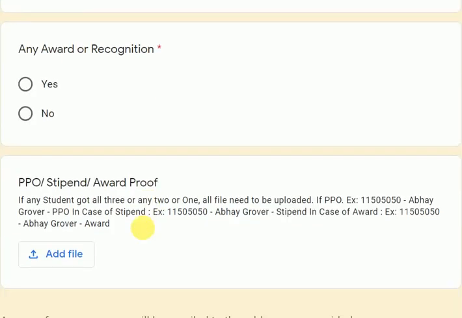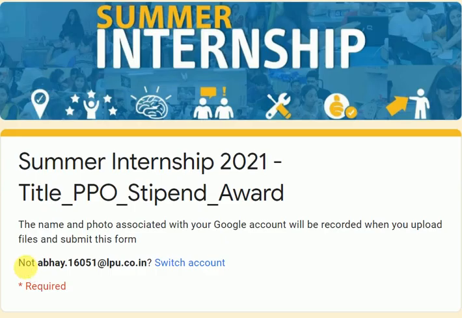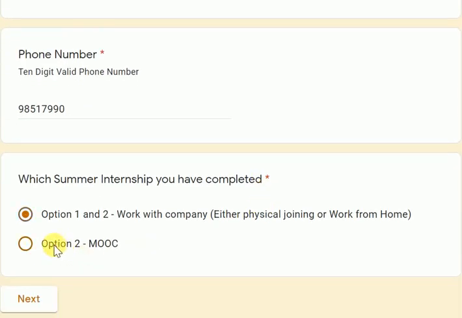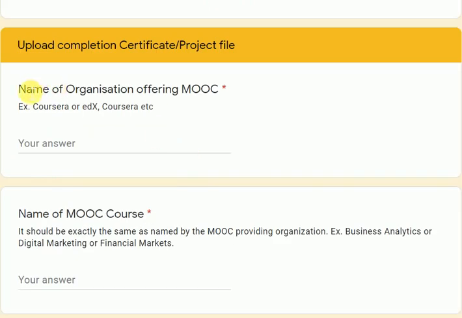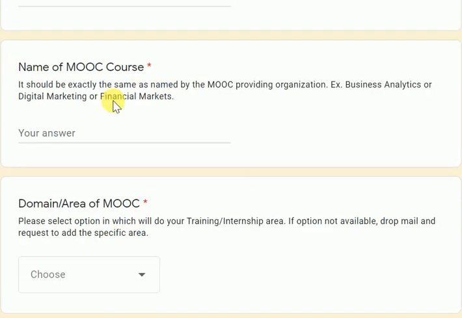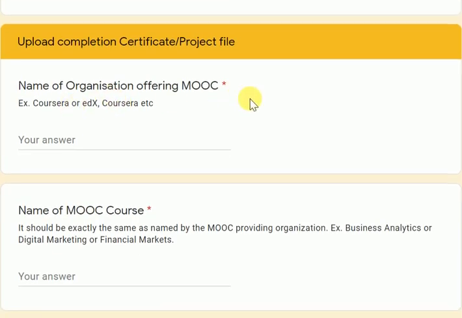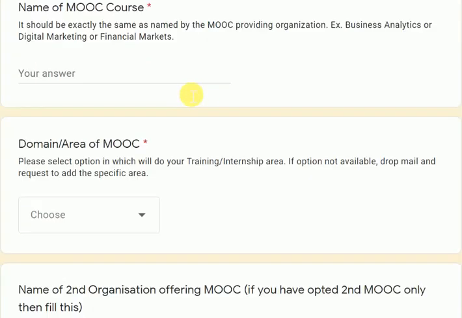If you have done the MOOC, then you will select the MOOC, option number 2. Here you will provide the name of the organization which offered the MOOC. If you remember the MOOC form which you filled for the approval, all the same details are required here: name of the organization, name of the MOOC which you have selected, for which you have taken approval.